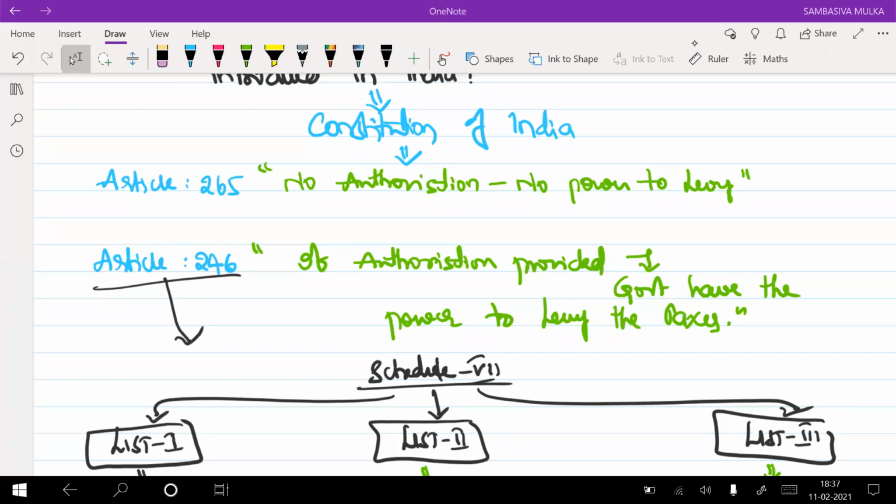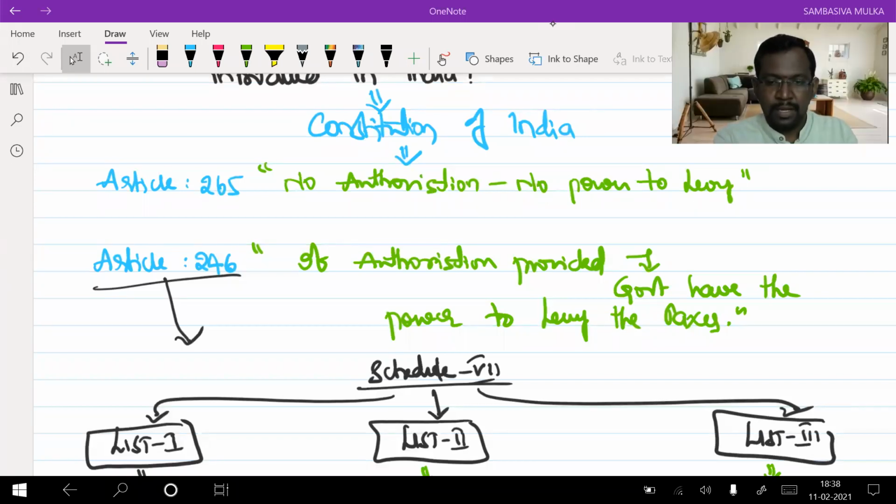Income tax is the exclusive right of the central government. No doubts? Very good. Let's continue.